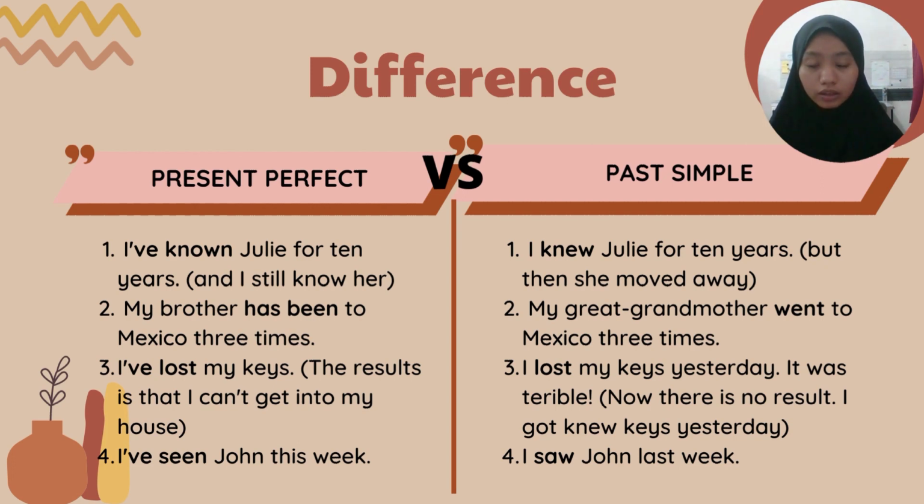These two sentences show the time of the action. For the present perfect, they saw John during the current week they are living in right now. And for the past simple, they saw John in the previous week that they just experienced. So we can see here the time between these two sentences is also very different.